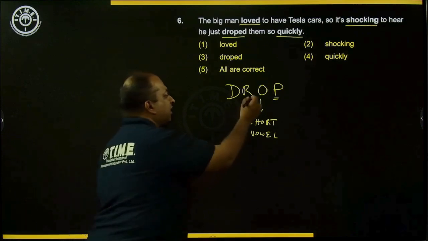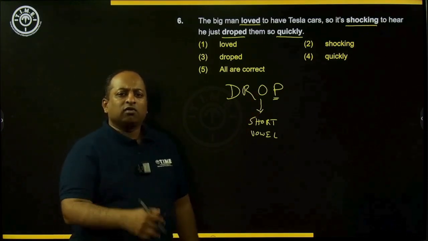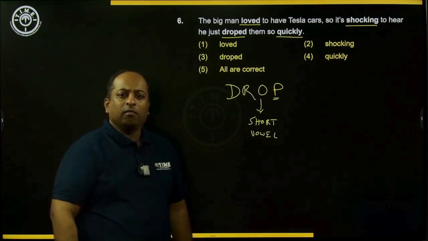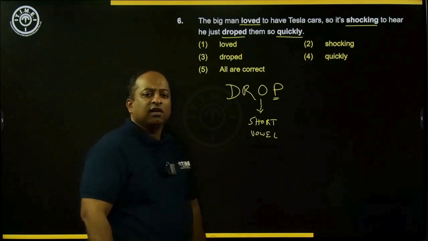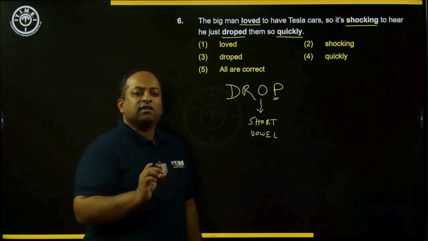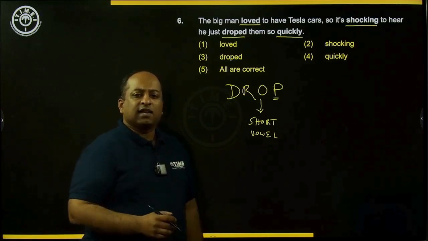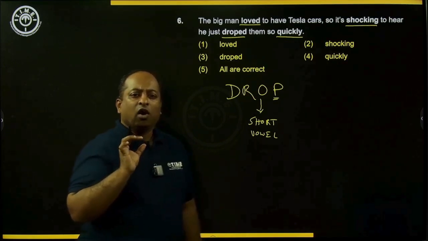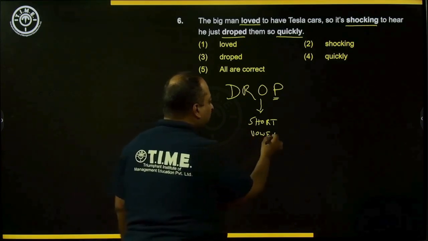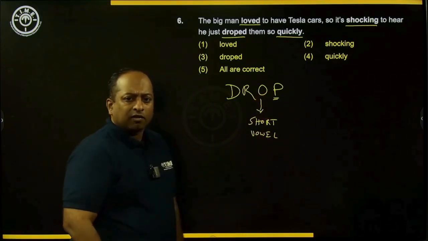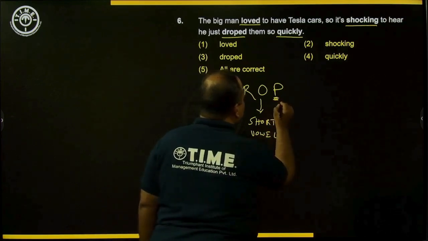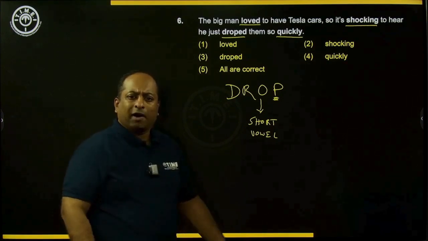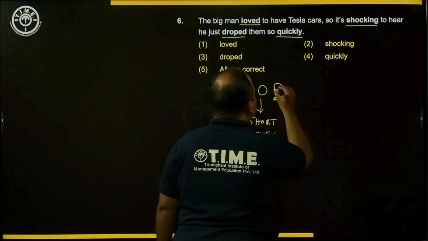When you say the letter O, you pronounce it as O. That sound is the long vowel form. However, in the word drop, the letter O sounds different. So when you have a short vowel sound of a particular vowel followed by a consonant, for such words, when we go for the past tense, we add the last letter once again.